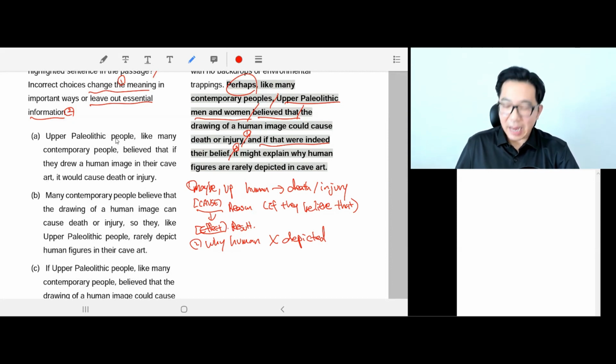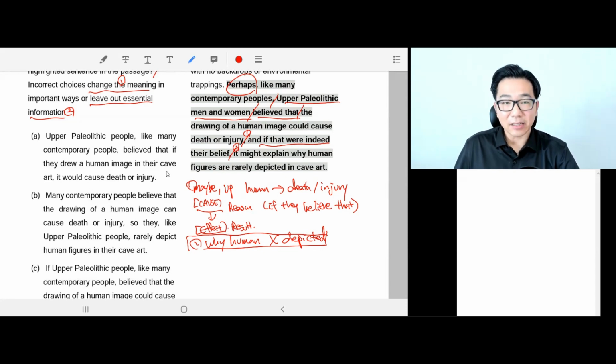It leaves out the second part completely, right? This answer choice A does not have anything that says this is the reason why Upper Paleolithic people did not draw humans very often.